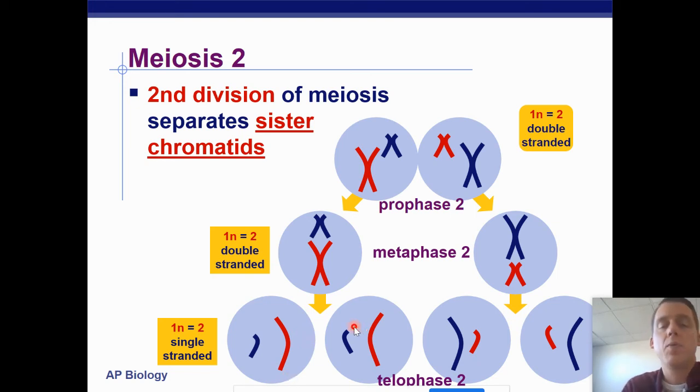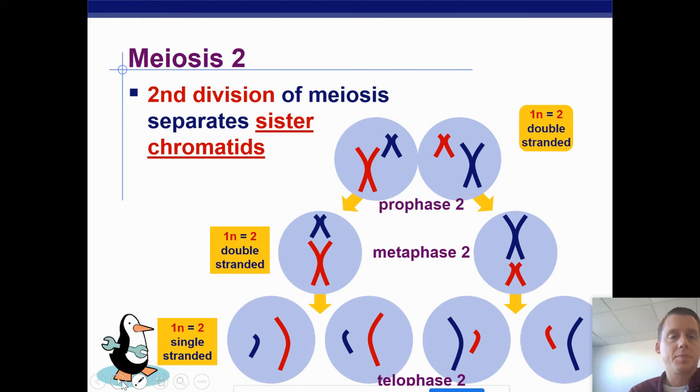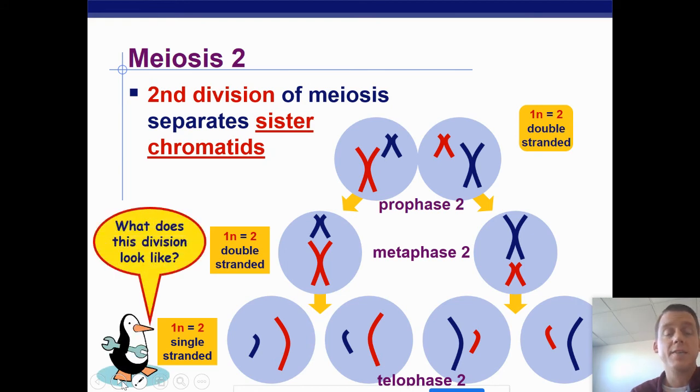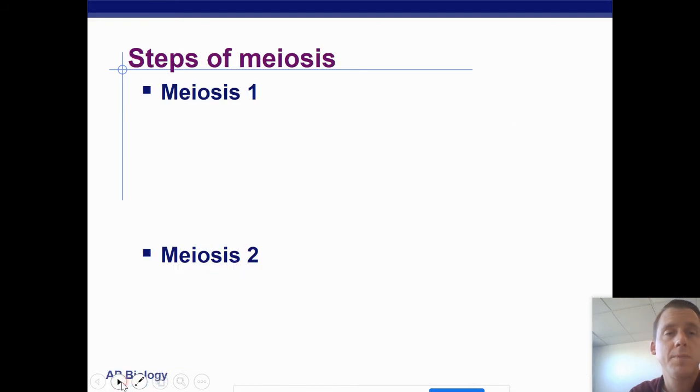So we end up with 4 cells, and the cells are not necessarily identical, are they? Right? We have the little chromosome is blue, but here the little chromosome came from the mom. So this is the second division. Meiosis 2 seems to look a lot more like mitosis. And there's our 4 cells, and if this is a male, these 4 cells will become sperm cells.